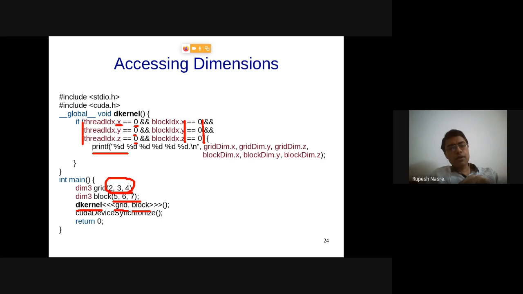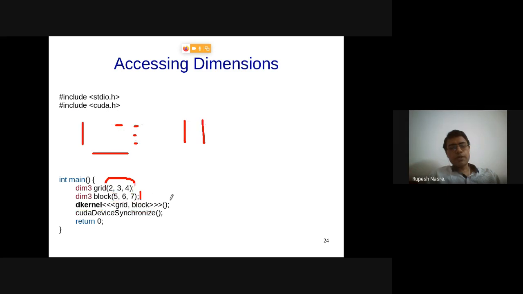Within that block, how many threads will have threadIdx.x, y, z equal to 0? That is decided by the second part. Within a block, only one thread is going to have 0, 0, 0. Again, I am going to go back to that picture.